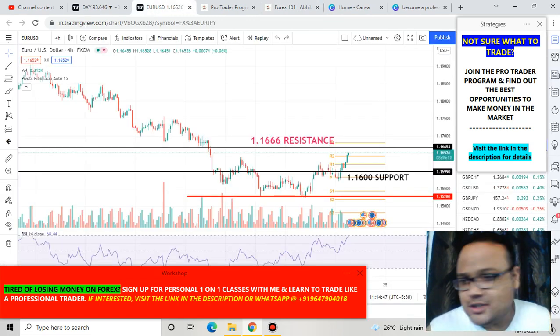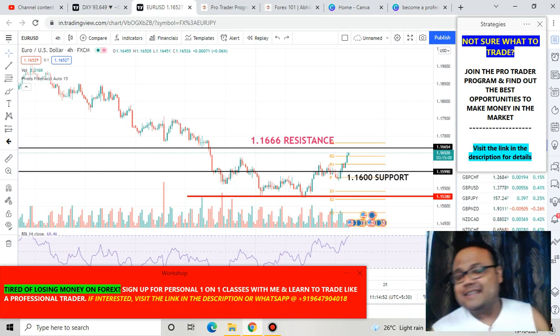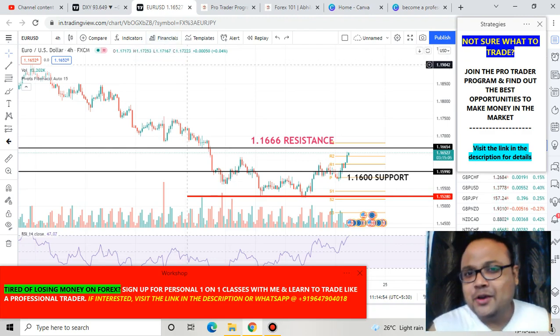So this is the 4-hour chart of Euro USD in front of us right now, and yes, surprisingly there is a good movement on Euro USD going on right now.